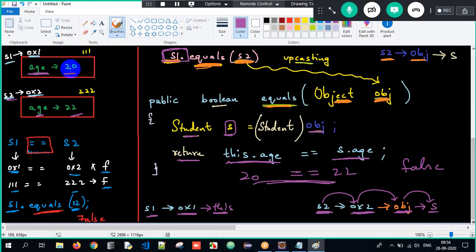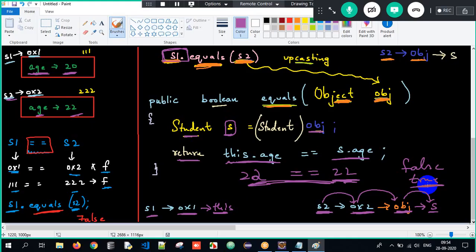Got it? What if both the student ages were the same? Student 1 age is also 22, student 2 is also 22. Is 22 equal to 22? Yes, it would have returned true here. Got it? By default, the equals method will internally compare the addresses or the hash code. But if I have to compare the content of both the objects, I have to compare the age of student 1 and the age of student 2.